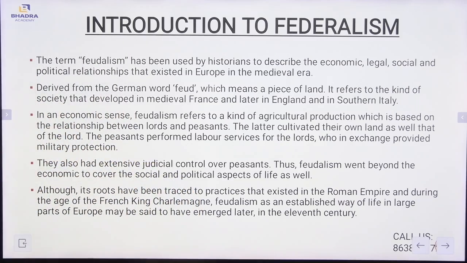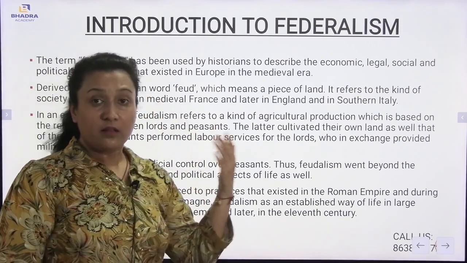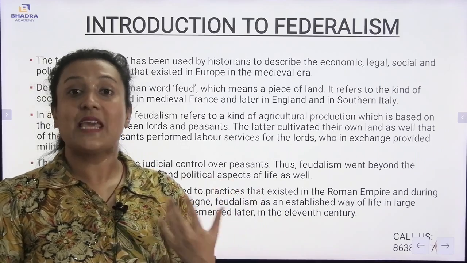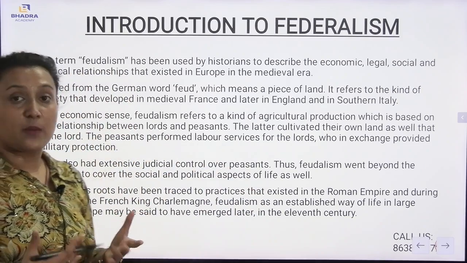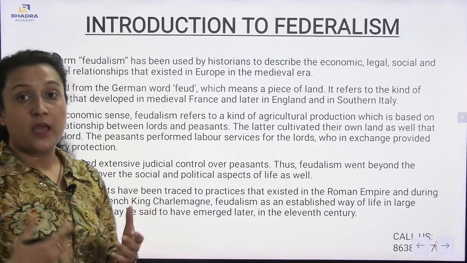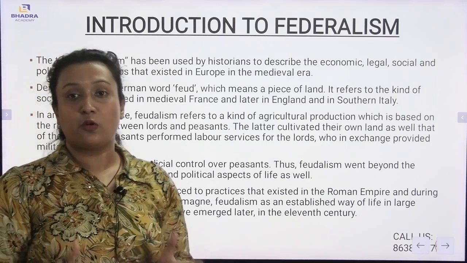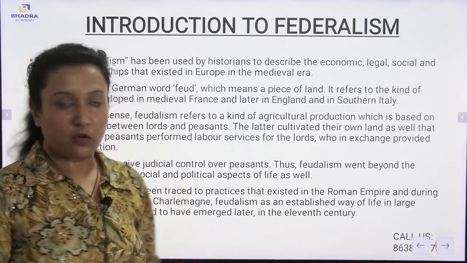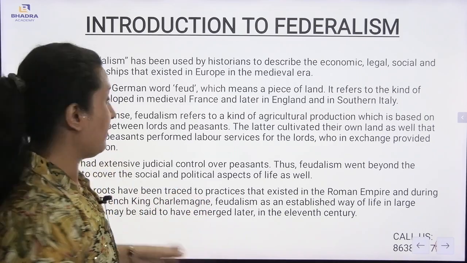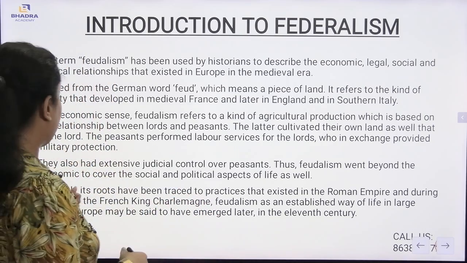Also, in an economic sense, feudalism refers to a kind of agricultural production which is based on the relationship between lords and peasants. The latter cultivated their own lands as well as that of the lord. So, in the economic sense, it is related to agricultural production, and it is based upon the relationship between peasants and the lord, which means feudalism is all regarded with the agricultural produce, or you can say with a piece of land. So it is all related to the society itself.